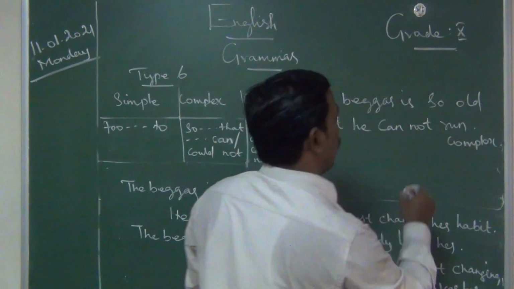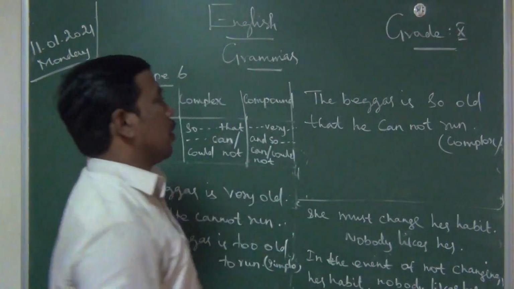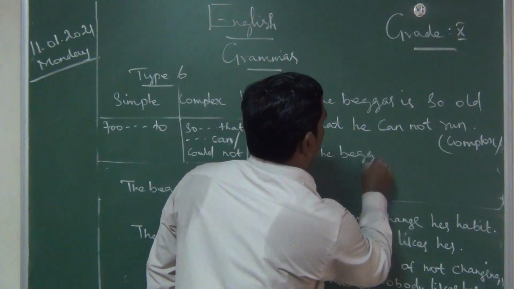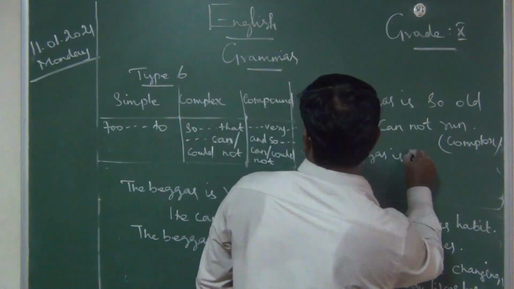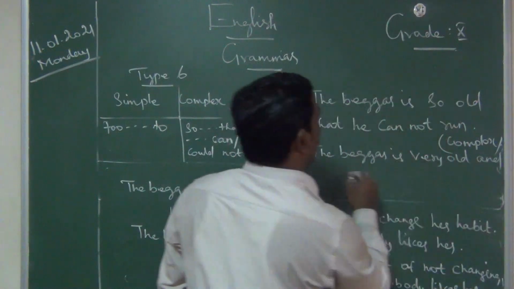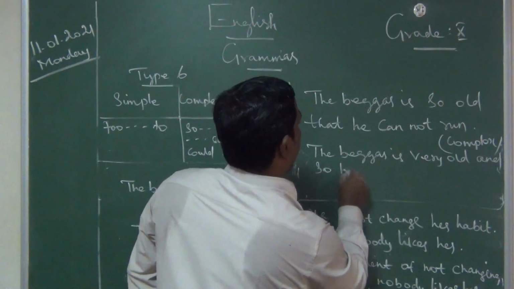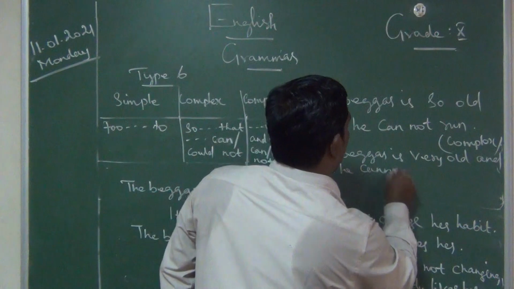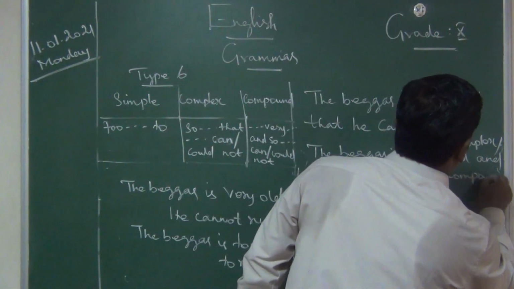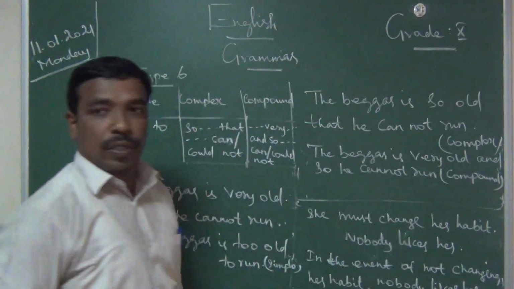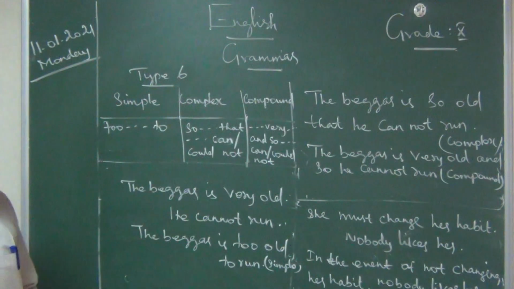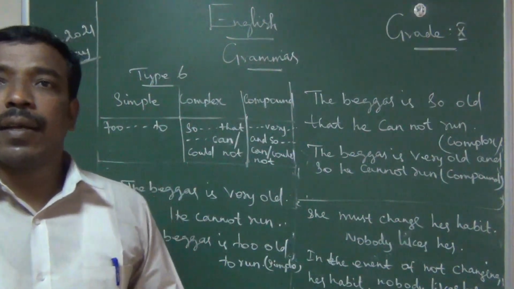How to change into compound? So the beggar is very old. The beggar is very old, and so he cannot run. This is compound sentence. Okay, so this is the model. The beggar is so old that he cannot run, complex. The beggar is very old and so he cannot run, compound.